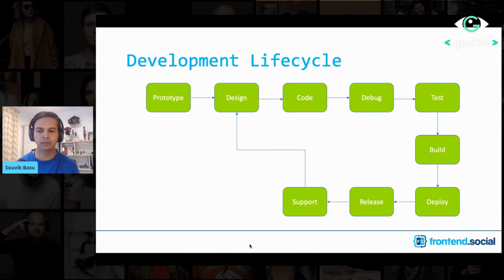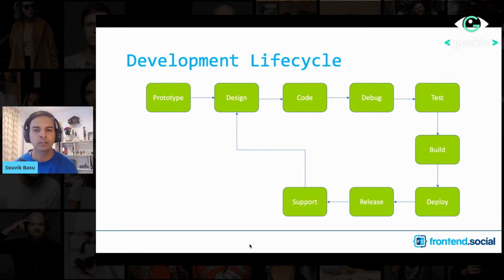And when your release cycles are over, you would want to release the product to production. And it doesn't stop there. Even after release, you might need to have some support for your customers, so that if they have any kind of issues, or any kind of feedback for your product, you should be able to receive those. So you need to have the right tools to receive feedback from them. And then with the feedback cycle, you probably again go to the next cycle of design, code, build, and release again. So this is a typical development life cycle that we have.